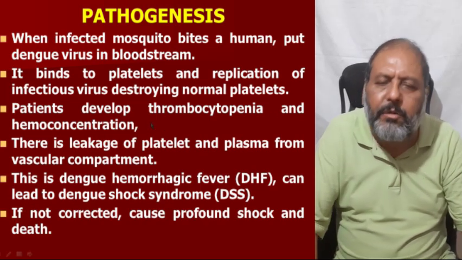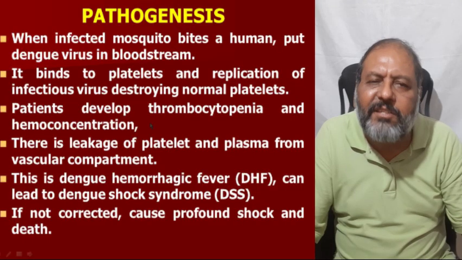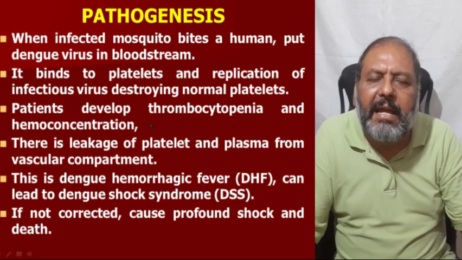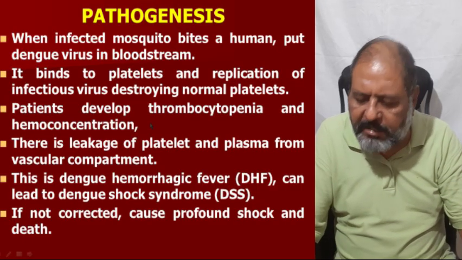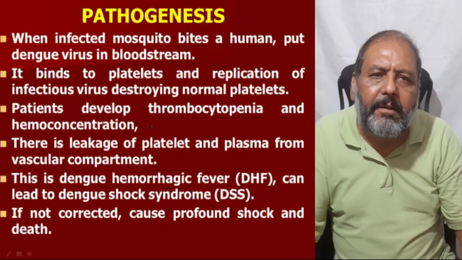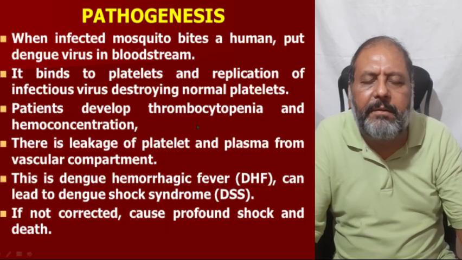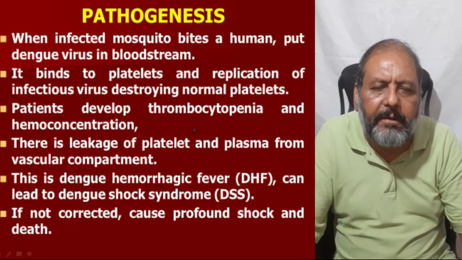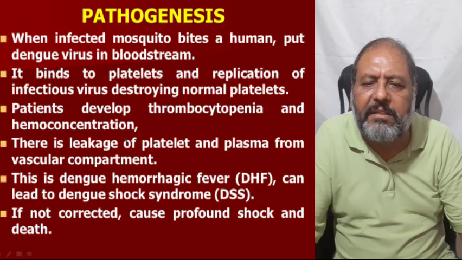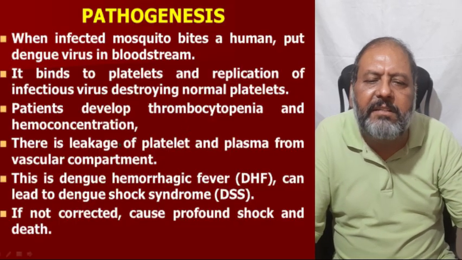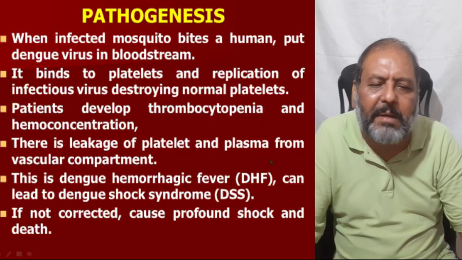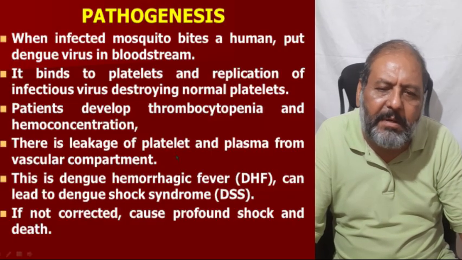As I have already told you, from these holes some of the platelets leak out and some are infected and destroyed by the virus itself, causing thrombocytopenia, and there is leakage of fluid from the blood vessel causing hemoconcentration. There is leakage of the platelets and the plasma from the vascular compartment also.